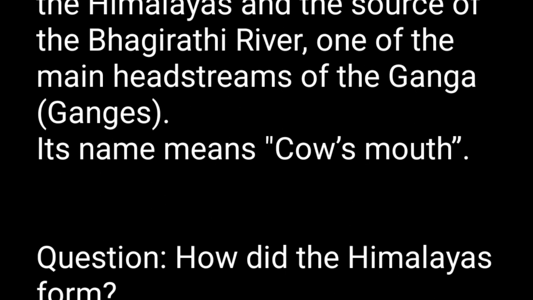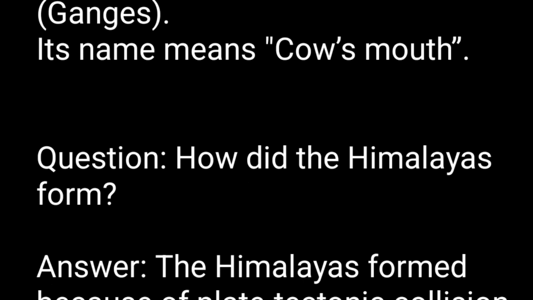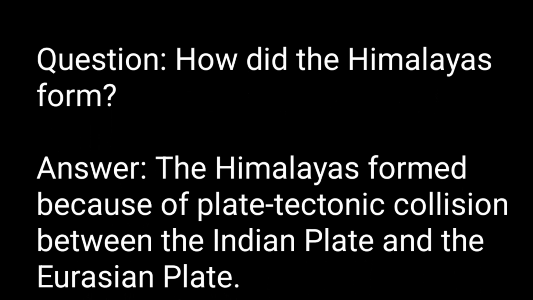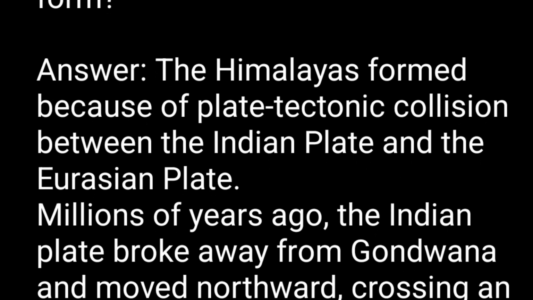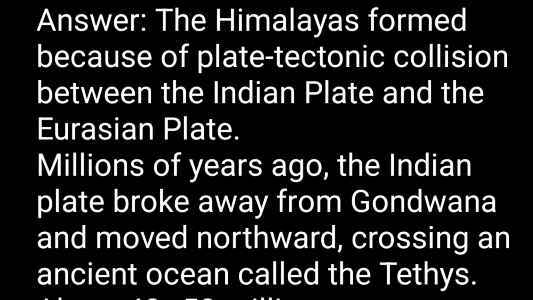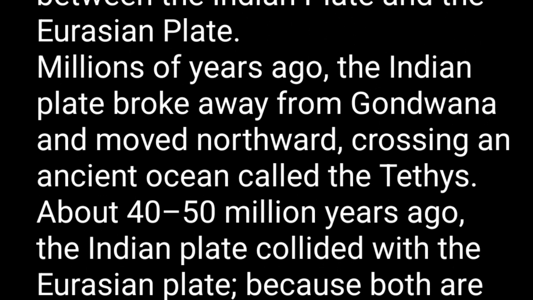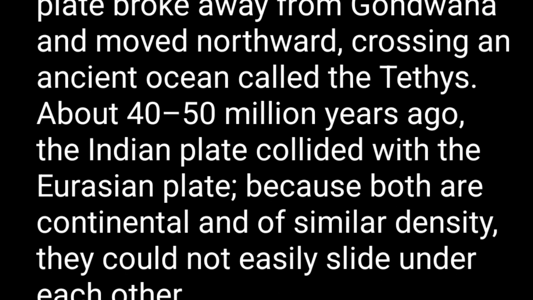Question. How did the Himalayas form? Answer. The Himalayas formed because of a plate tectonic collision between the Indian plate and the Eurasian plate. Millions of years ago, the Indian plate broke away from Gondwana and moved northward, crossing an ancient ocean called the Tethys. About 40 to 50 million years ago, the Indian plate collided with the Eurasian plate.